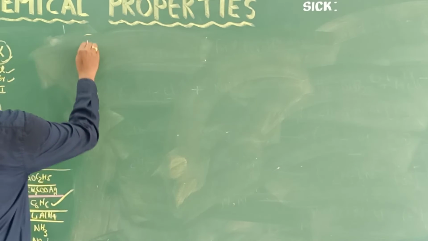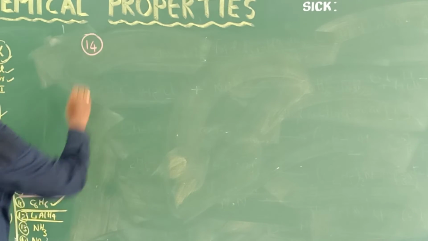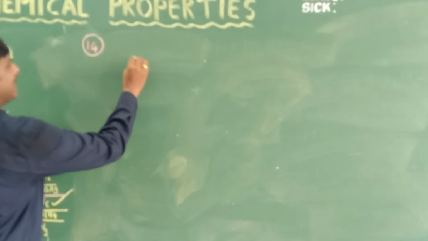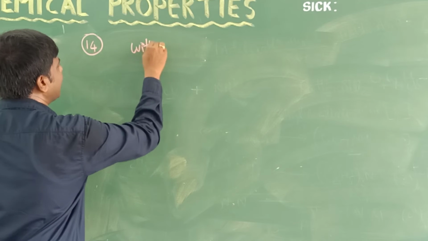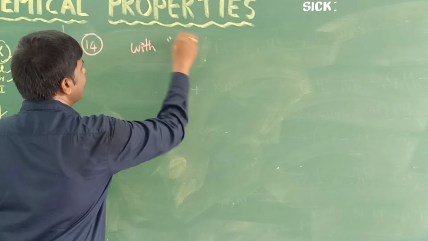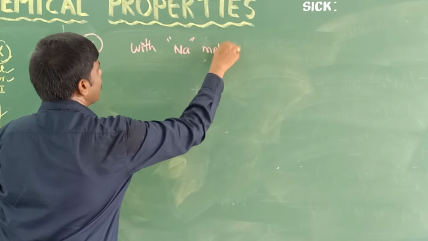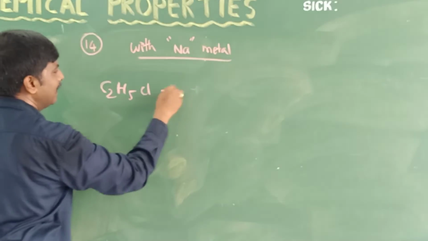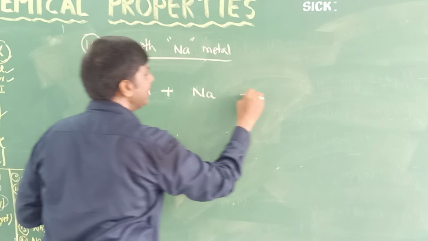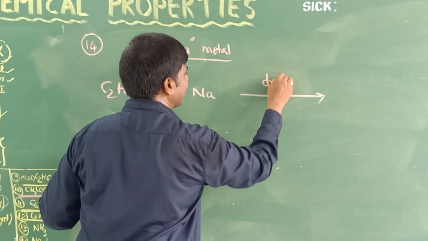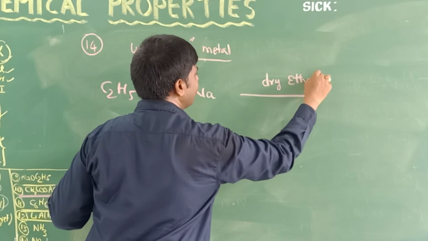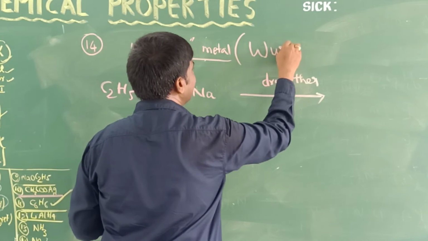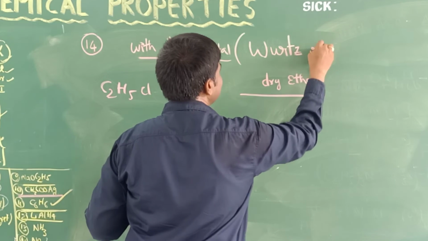Next is reaction with metals, the last category. Which metal did I mention? Na. Reaction with sodium metal. When chloroethane, C2H5Cl, reacts with sodium metal in the presence of dry ether, you know this combination, sodium and dry ether, that combination is called the Wurtz reaction.